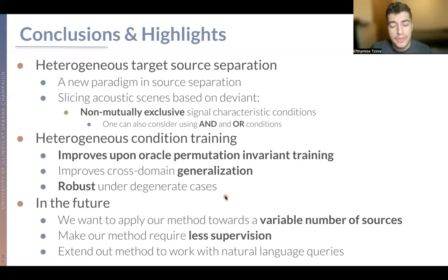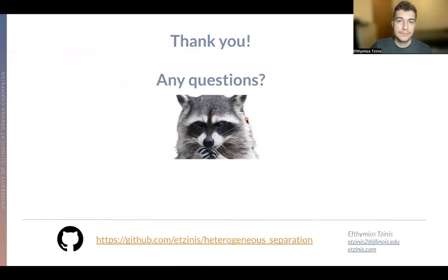In the future, we would like to apply our method towards a variable number of sources, pair our method with less supervised approaches, and extend our heterogeneous training to other kinds of queries, which might include natural language queries.